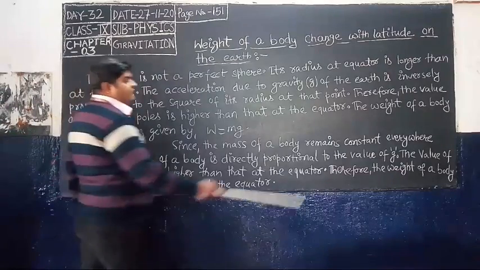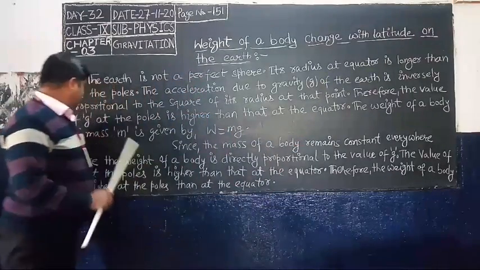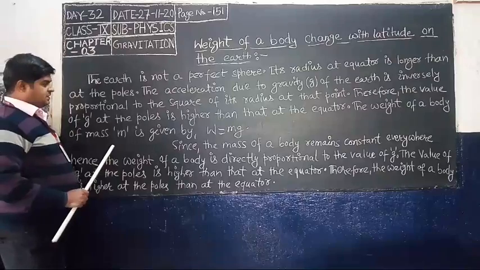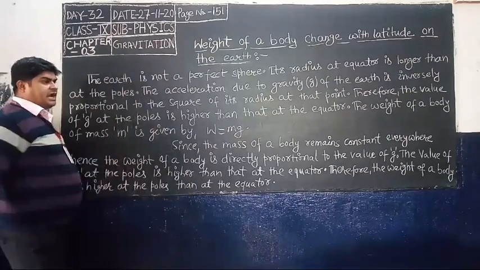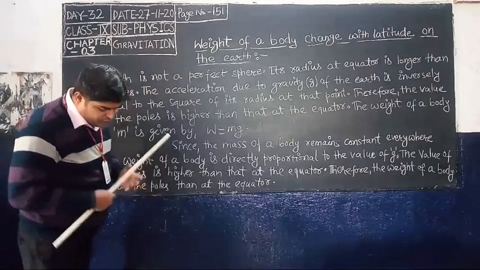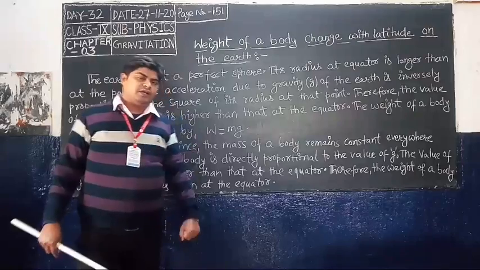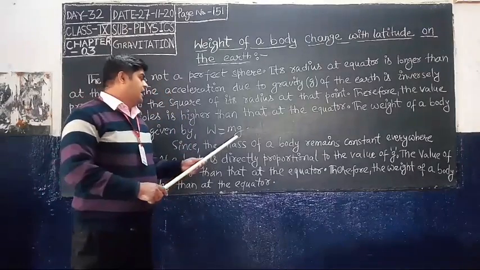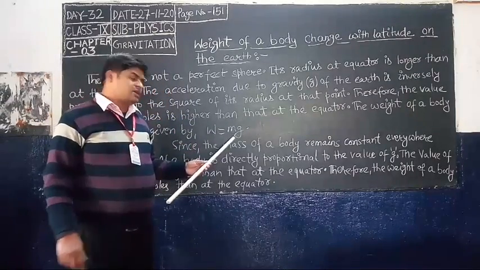The weight of a body of mass m is given by the formula W is equal to mg, mass into gravity.